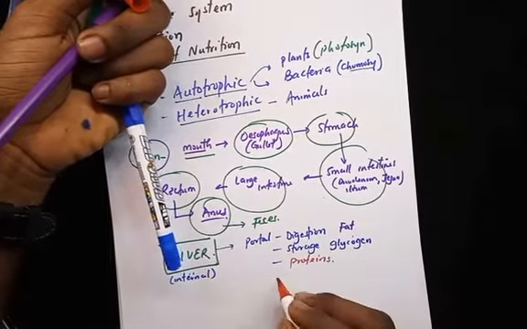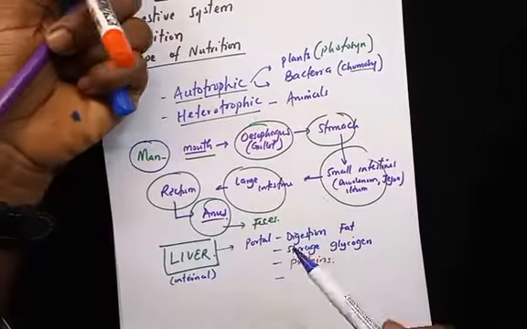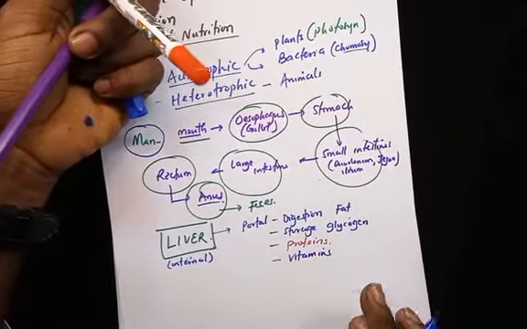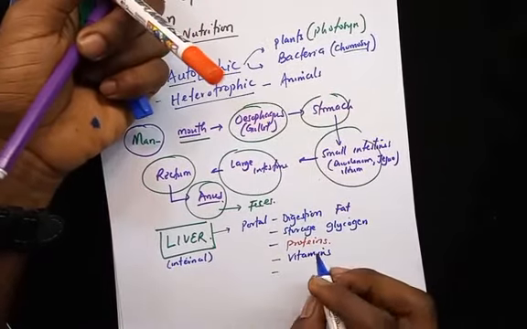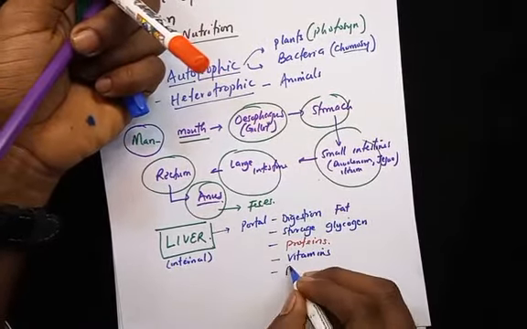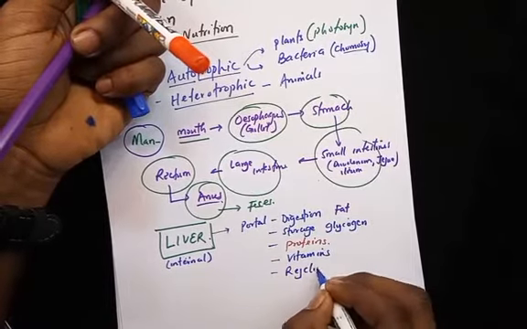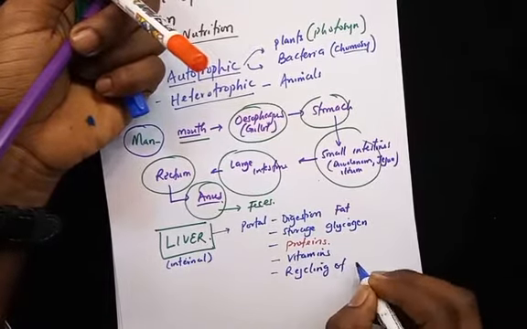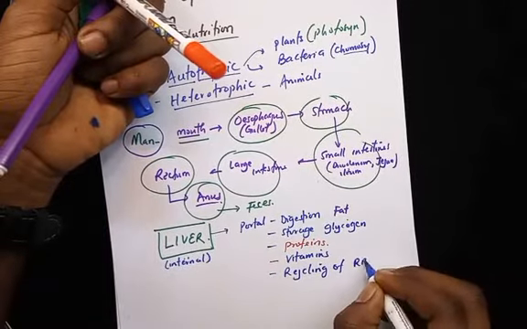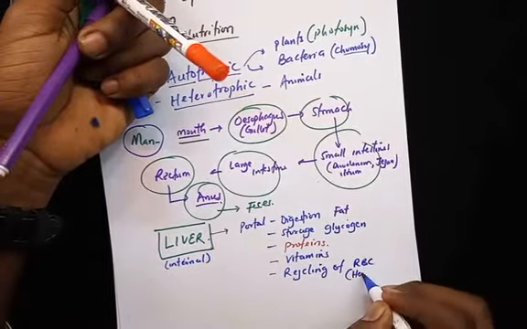Proteins are synthesized in the liver. The liver also stores vitamins. Alright, the liver stores vitamins. The liver is also partly responsible for the breakdown and recycling of, let me say, red blood cells, but I mean here hemoglobin.